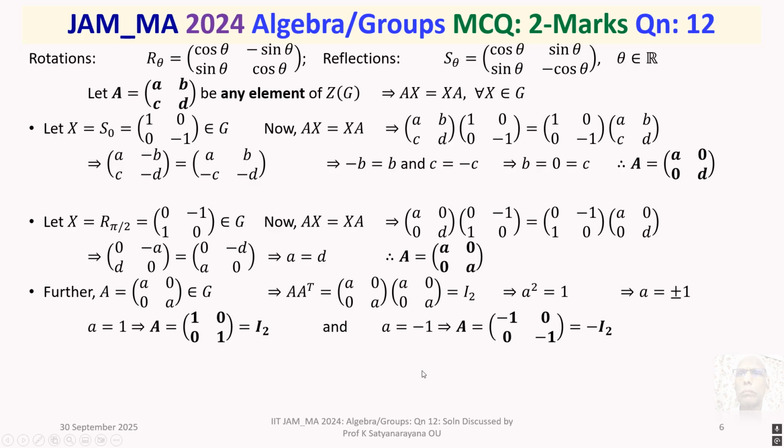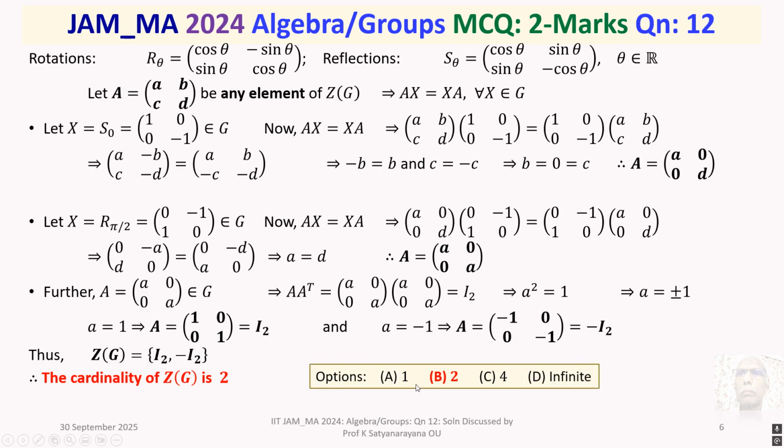So this analysis will tell you that any element A of Z(G) is none other than I_2 and minus I_2 only. So Z(G) precisely will contain these two elements only. Thus Z(G) consists of just these two elements, I_2 and minus I_2. Agreed. Therefore, the cardinality of Z(G), the number of elements present in Z(G), is 2.